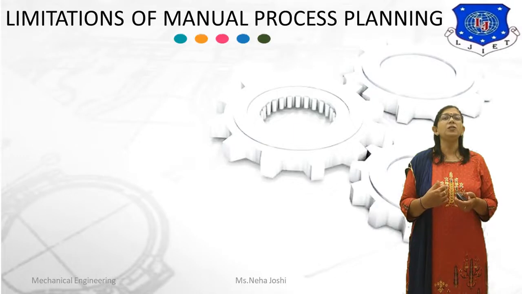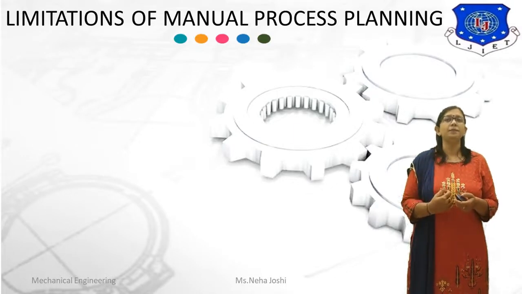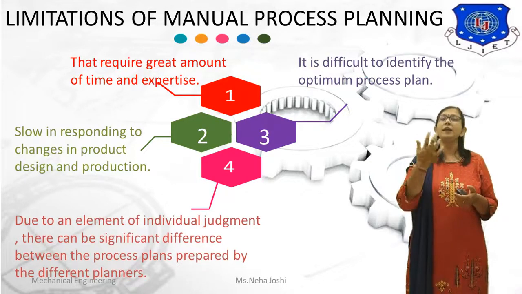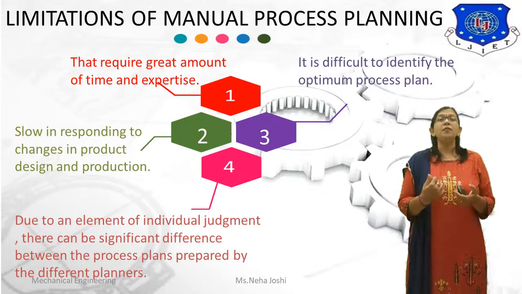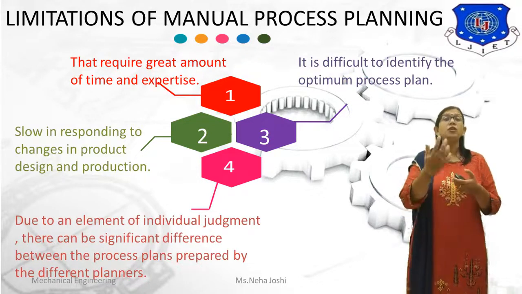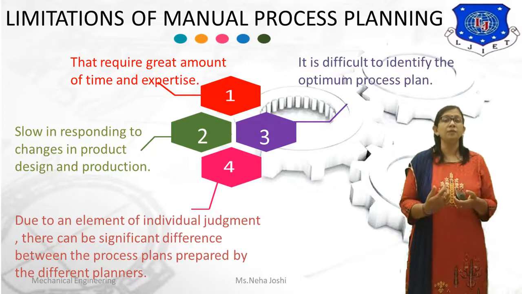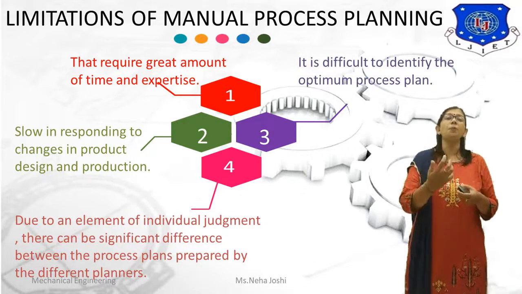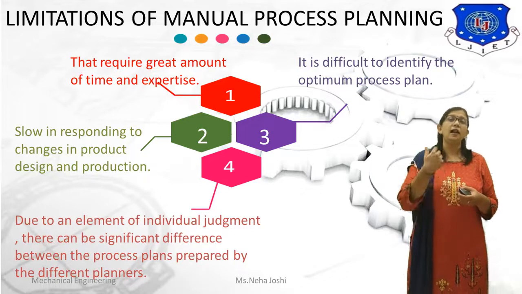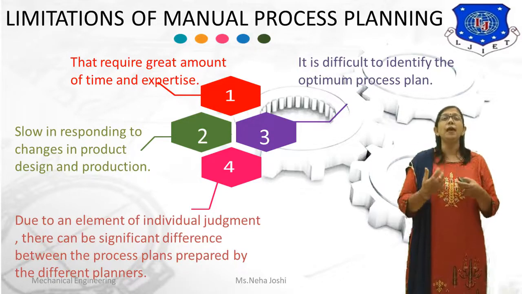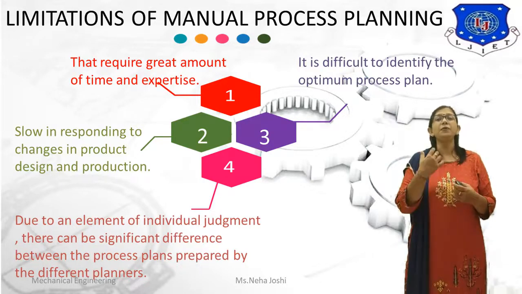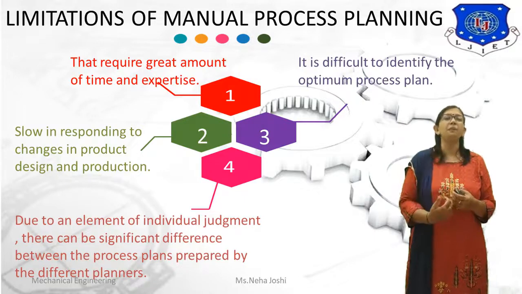Now, what are the limitations of traditional process planning? The first limitation is it requires a great amount of time and expertise. Second, it is slow in responding to changes in product design and production. The third limitation is that it is difficult to identify the optimum process plan. And the last limitation is due to the element of individual judgment. There can be a significant difference between the process plans prepared by different planners.